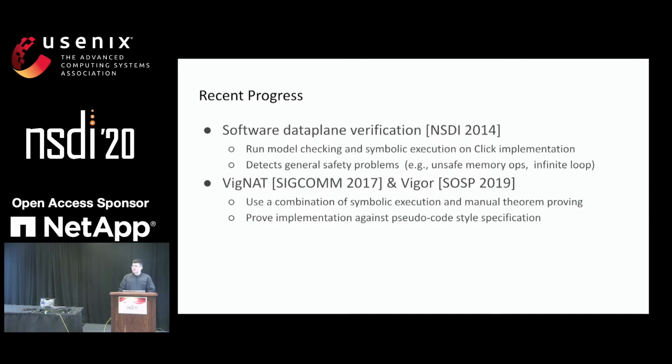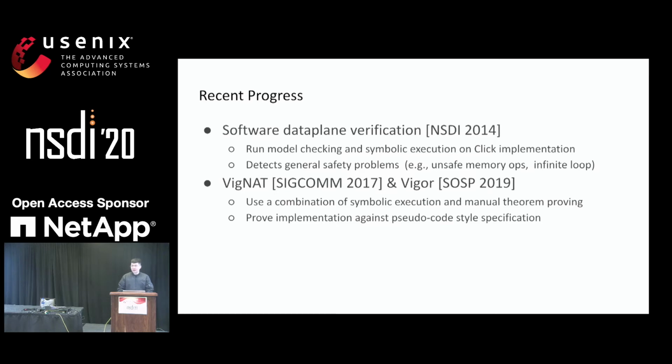There has been a lot of recent work focusing on how to use formal methods to provide a stronger guarantee for middlebox implementations. For example, the Software Data Plane Verification project runs model checking and symbolic execution on Click implementations and is able to detect general safety problems such as unsafe memory operations or infinite loops.